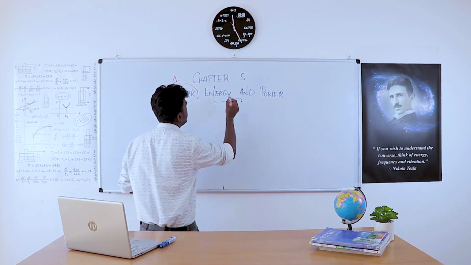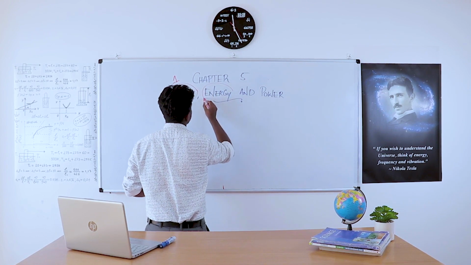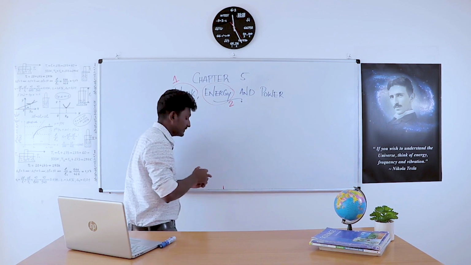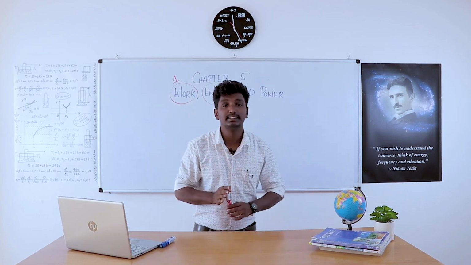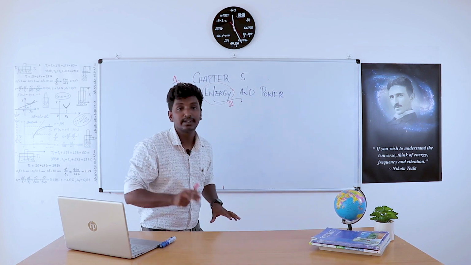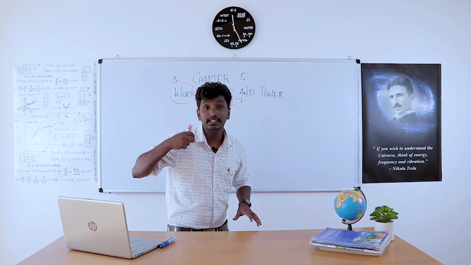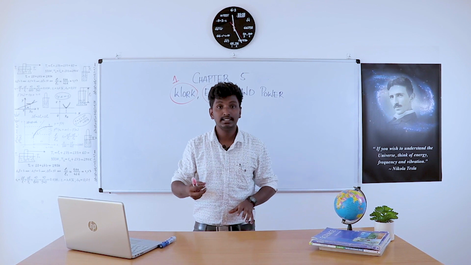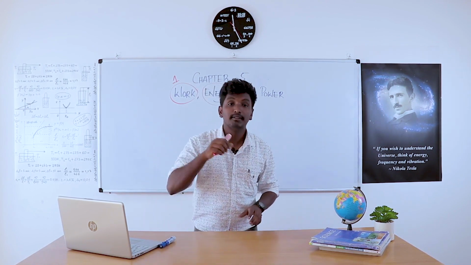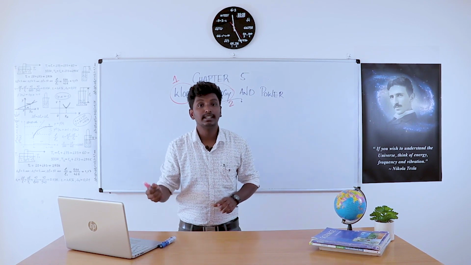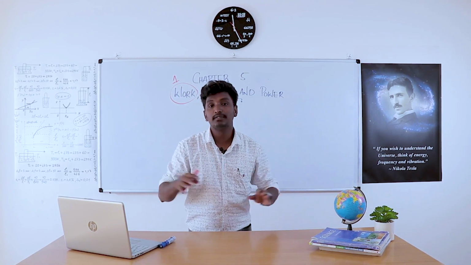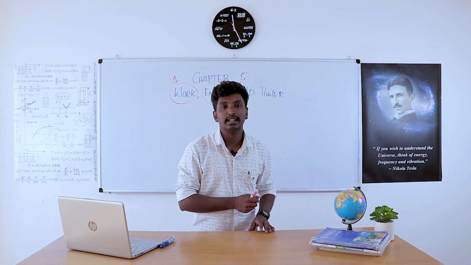And then we move to our second section, that is energy. In the second section, we will learn types of energy, different forms of energy, like kinetic energy, potential energy, rotational energy, vibrational energy, solar energy, etc. Lots of forms of energy.